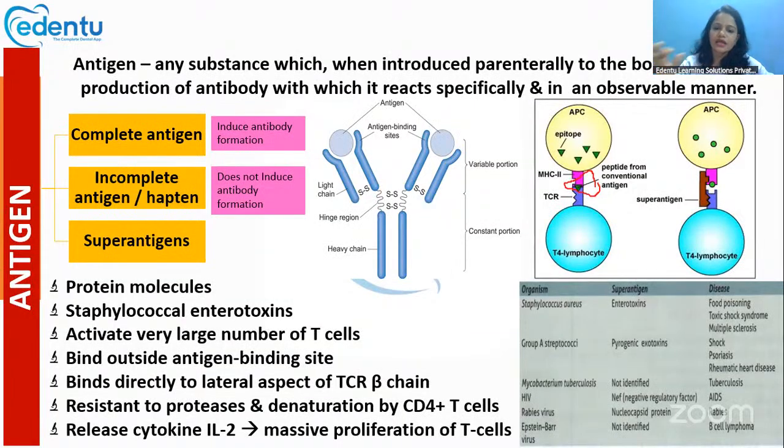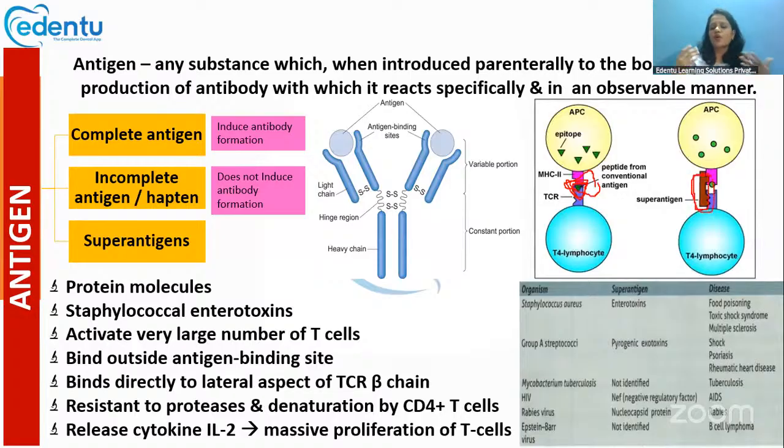So that is called the antigen binding site. Usually these antigens will go and bind at this site between the MHC and the T cell receptor. But what super antigens do is that instead of binding at this particular site, they will go and bind at the lateral position like this.